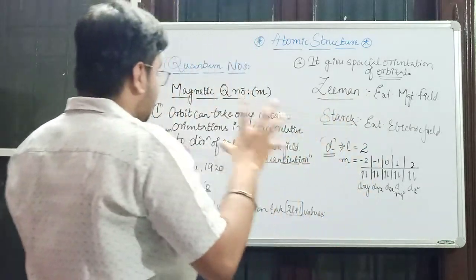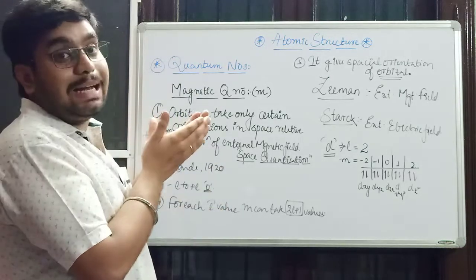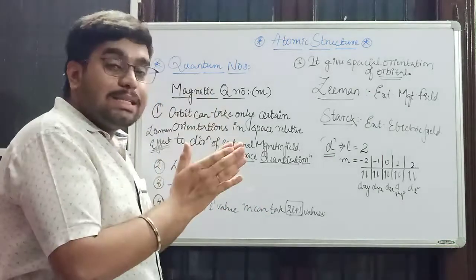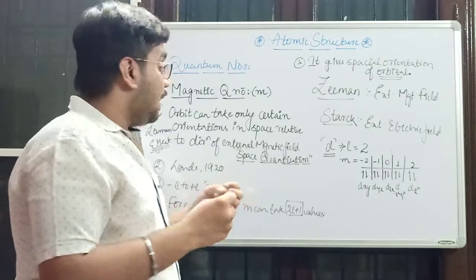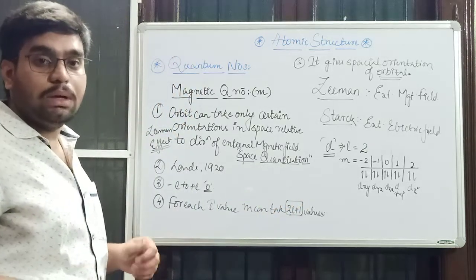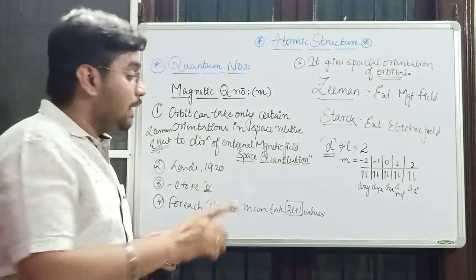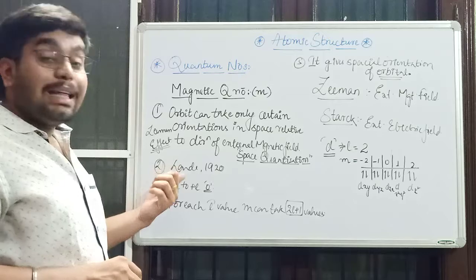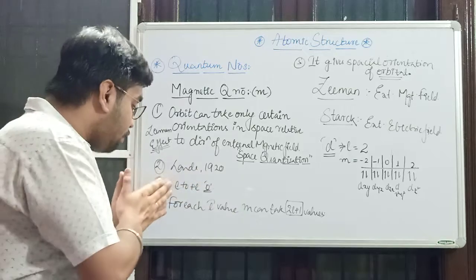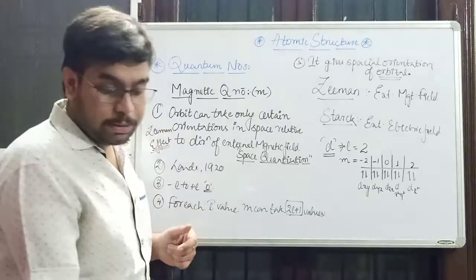So to explain that Zeeman effect, this new concept of magnetic quantum number was brought in. The restriction on the number of orientations that an orbit can take is called space quantization. This number was proposed by Landé in 1920. It can take values from minus L to plus L including 0. What is L? The azimuthal quantum number.